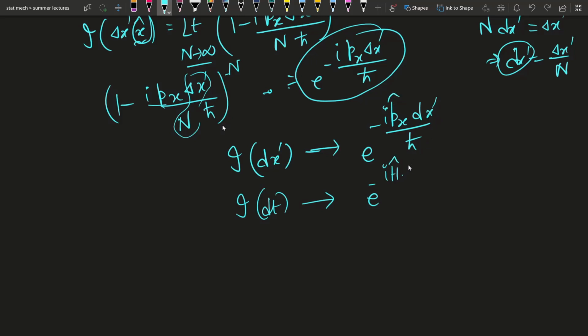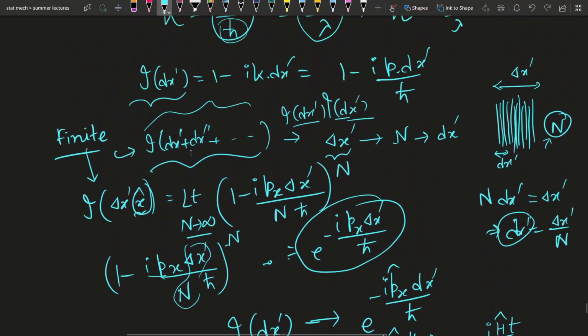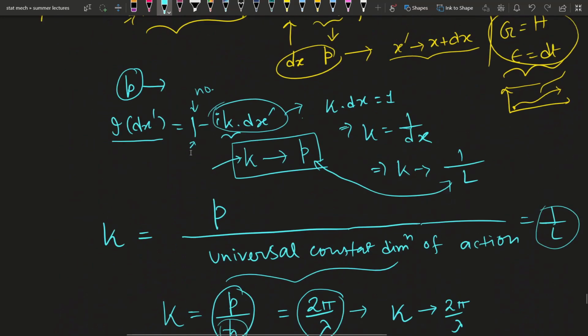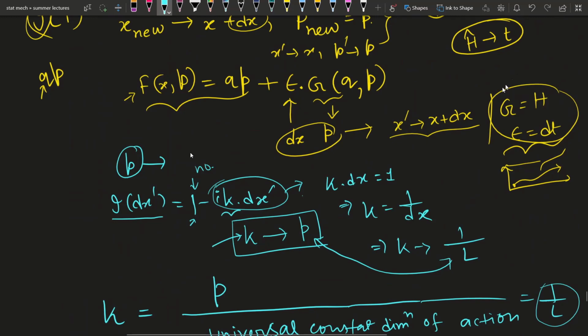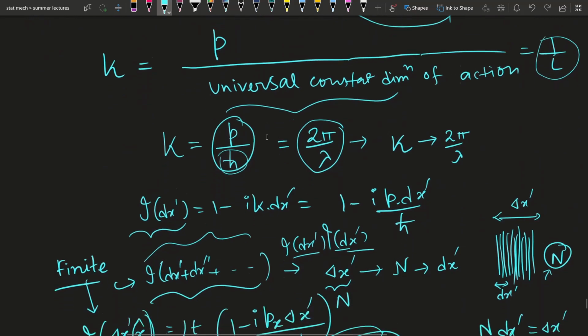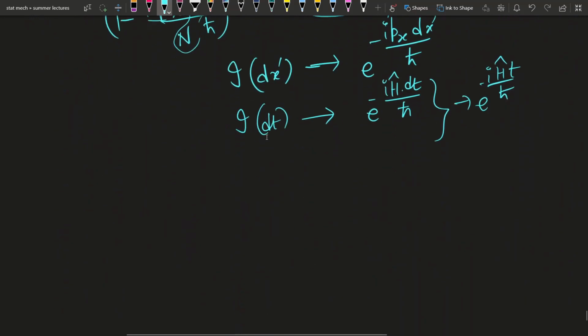In place of dx, you use dt over h cut, or for a finite time, e to the power minus I H t over h cut. Why H and t? Because if we take g as H and epsilon to be t, then you will get the time evolution that I have discussed in that video of the classical mechanics playlist. I will give the video links in the description box.